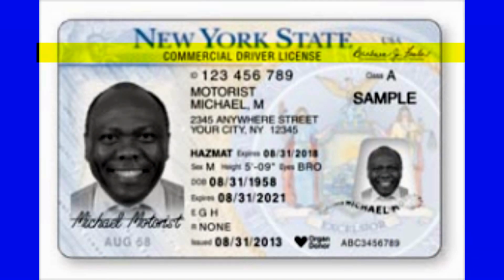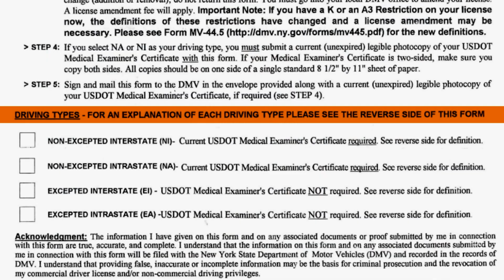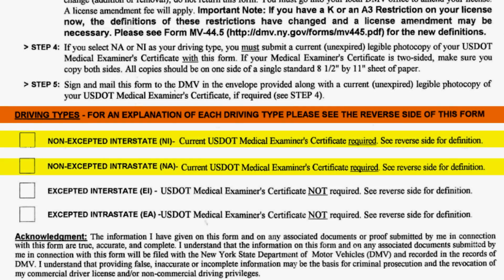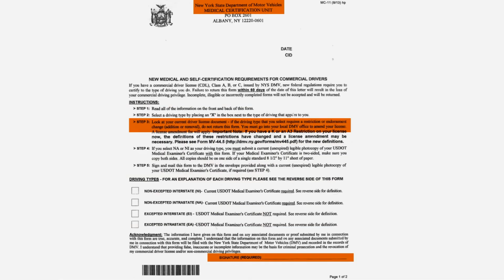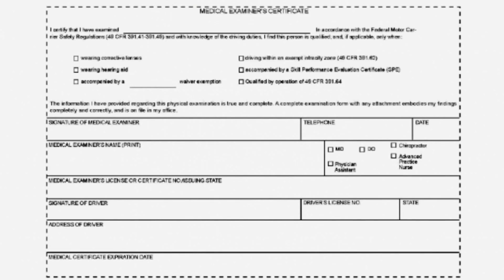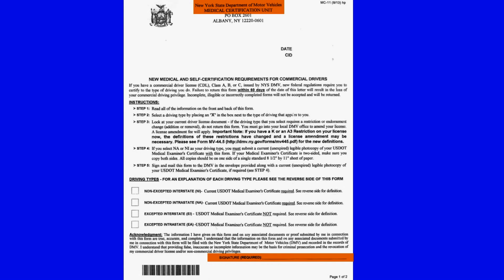If you have a commercial driver license, CDL, Class A, B, or C, issued by the DMV, you must certify the type of driving you do. You will be required to choose only one driving type from the four. If the driving type you select requires you to have a medical certification, you must submit a photocopy of the U.S. DOT Medical Examiner Certificate to the DMV along with the completed self-certification notification letter.